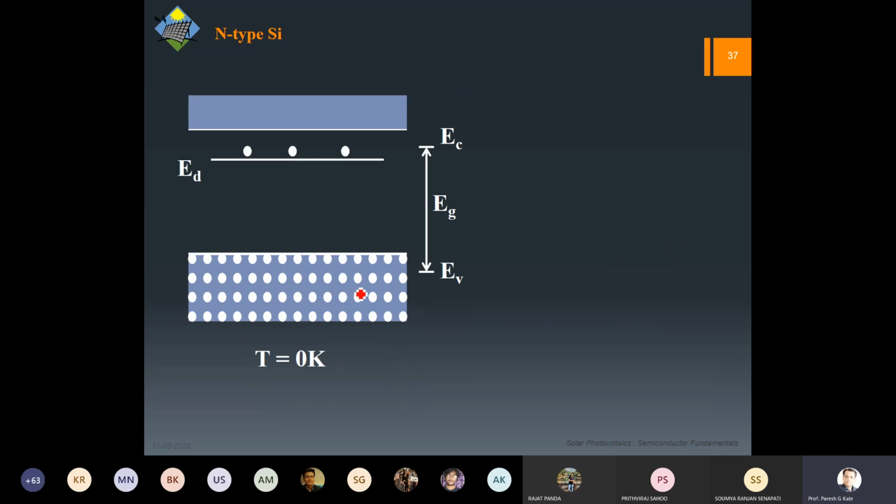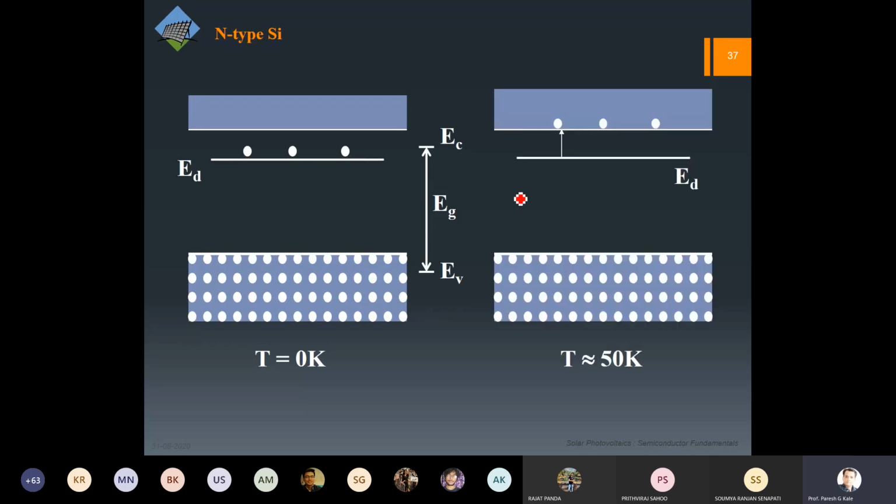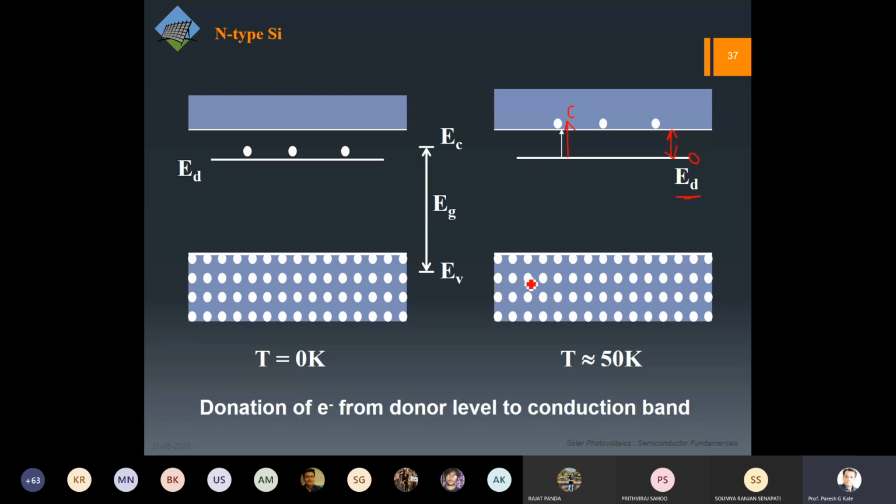In this case, again, we can draw this, but the only difference is, as we have electrons, they can be shifted to the conduction band of the semiconductor. You can see again the gap is very small, and that's why it is possible. This particular dopant that we have added donates the electron to the conduction band, donates the electron for the conduction. That's why we call it a donor electron.